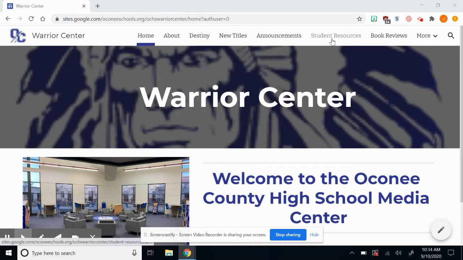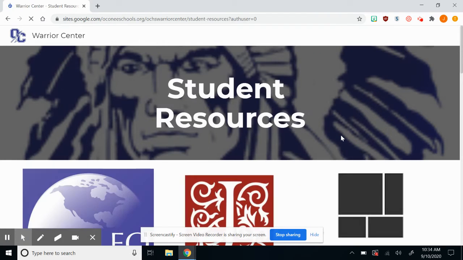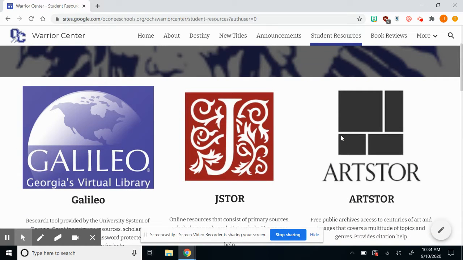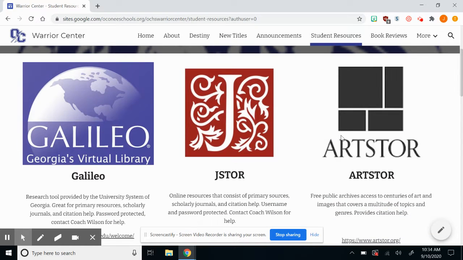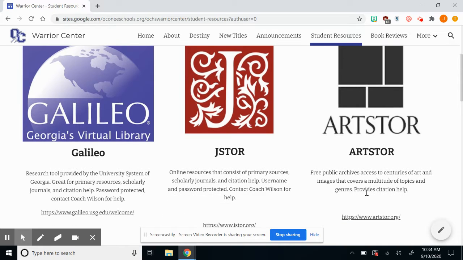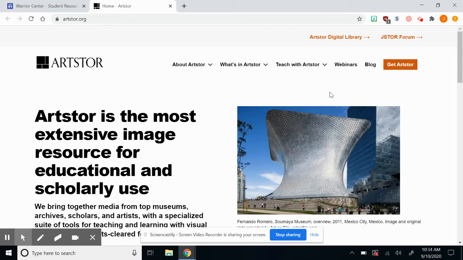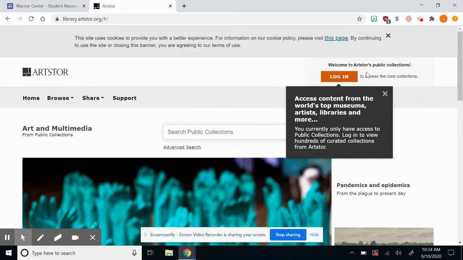Once you're on the Warrior Center website, let's click on Student Resources, and from here we'll be able to access ARTSTOR. So on the Student Resources page, we have Galileo, JSTOR, ARTSTOR, as well as Destiny and Destiny Discover. JSTOR and ARTSTOR are very similar. They're owned by the same parent company, so they have a lot of similar attributes to them. So we're going to click on the ARTSTOR link, and that's going to take us to their home page. And from there, we're going to want to click on the ARTSTOR Digital Library.